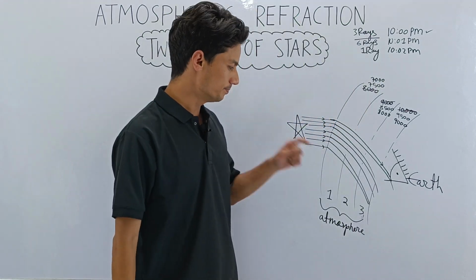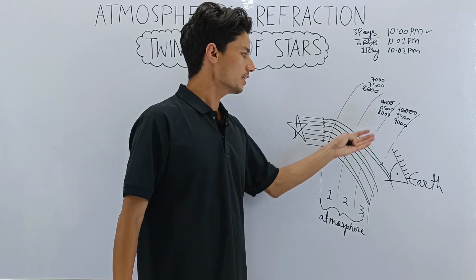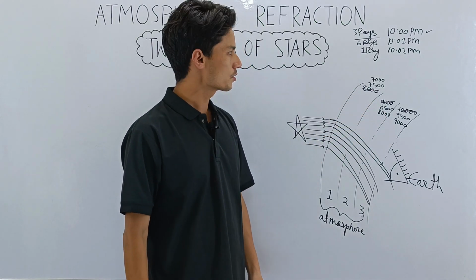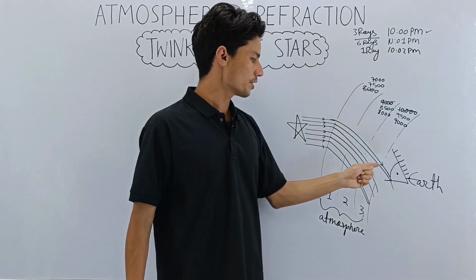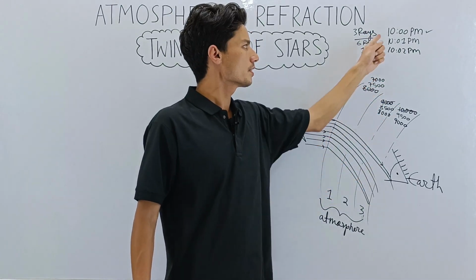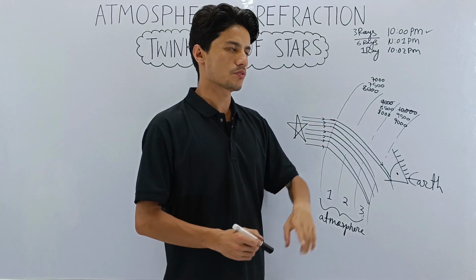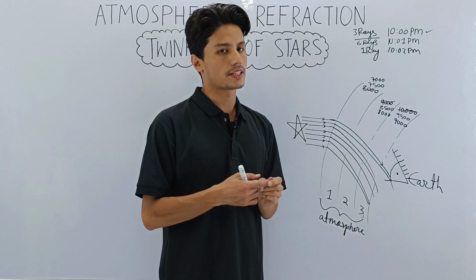Now you see, this is what is happening. Constantly the composition of the atmosphere changes. So in just 3 seconds, you see the amount of light entering your eye, how much it differs. At 10 p.m. when you were looking at the star, so you went up to the terrace and you were looking at the star.